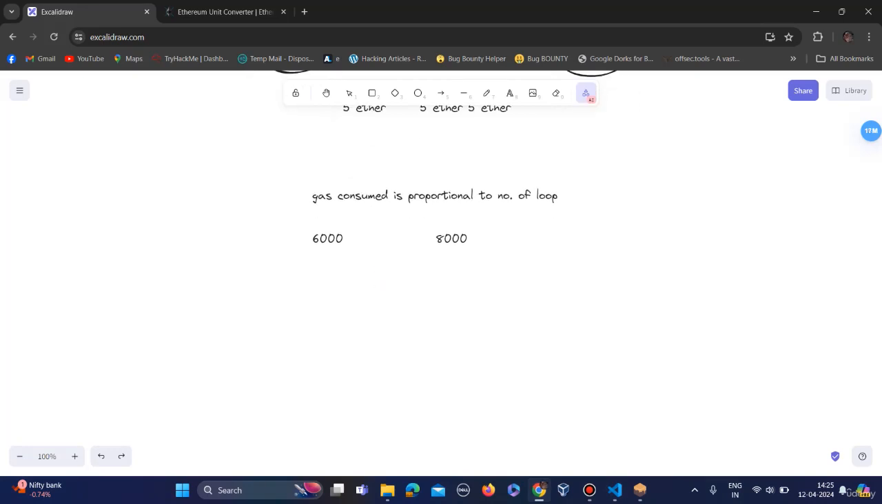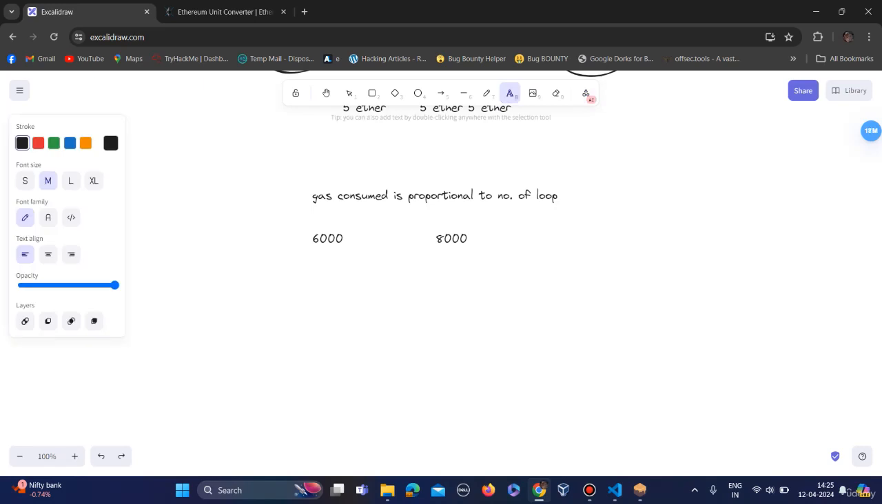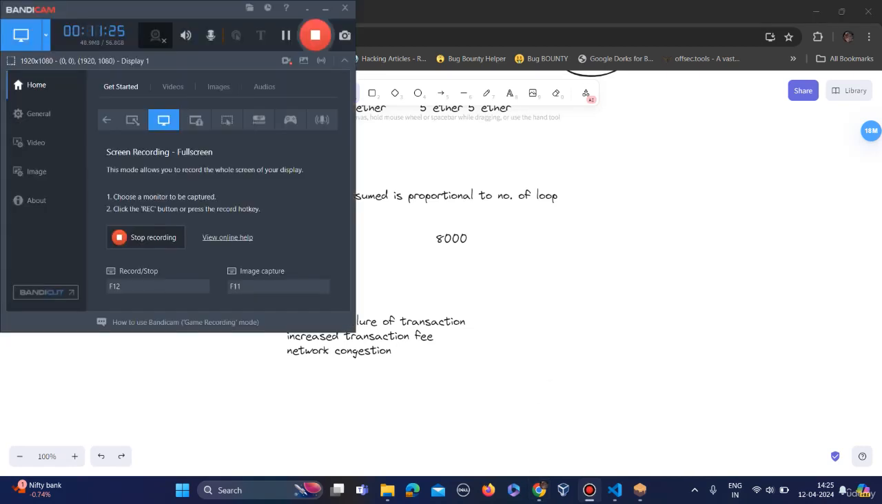So let's see the impact of this vulnerability. The impact can be failure of transactions, increased transaction fees, and it can cause network congestion also. So that's it for this lecture.